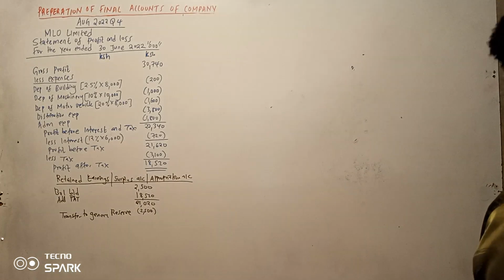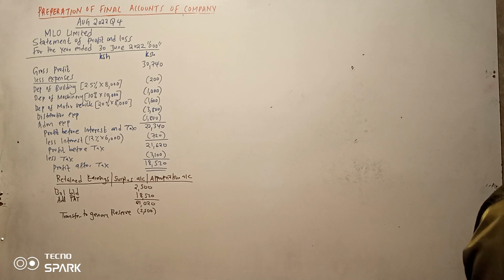Next, payment of the final dividend. Sorry, not payment of the final dividends from the preference.